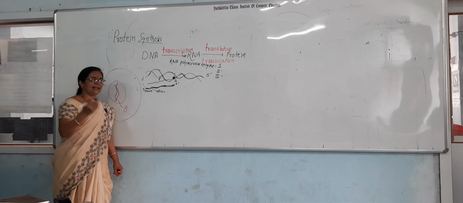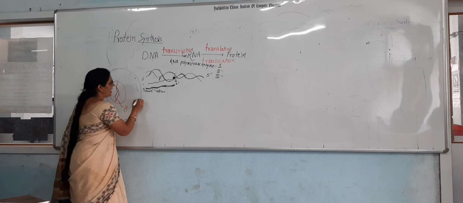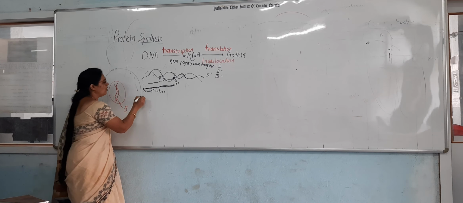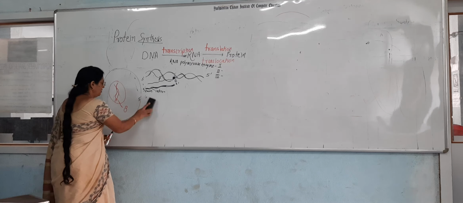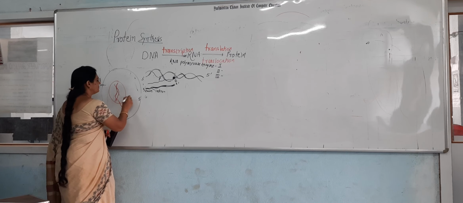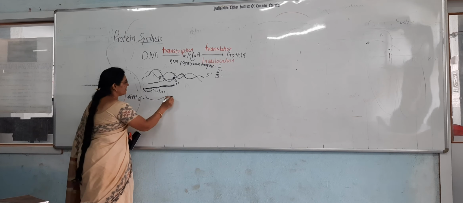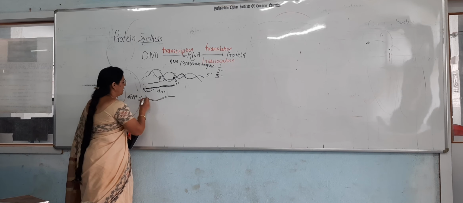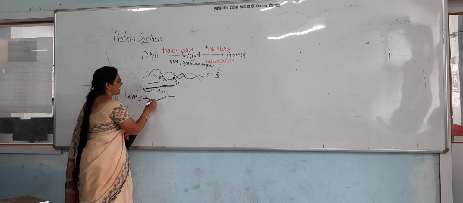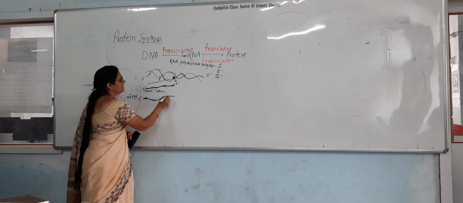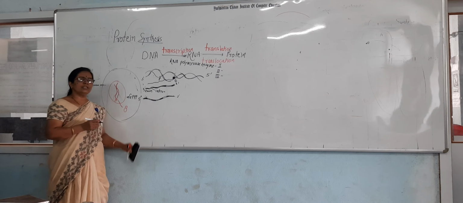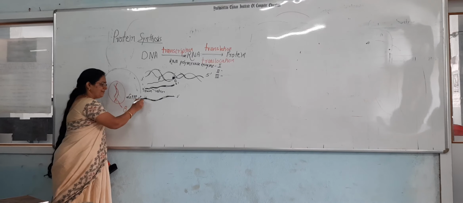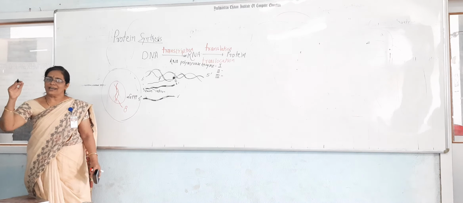To become functional, there are three steps. Which are these three steps? At the 5' end, a methionine guanosine triphosphate molecule is added. Guanosine triphosphate molecule is added at the 5' end. Introns and exons are also present here, and this is the 3' end. Though the methionine guanosine triphosphate molecule is added here, this newly synthesized RNA remains non-functional.